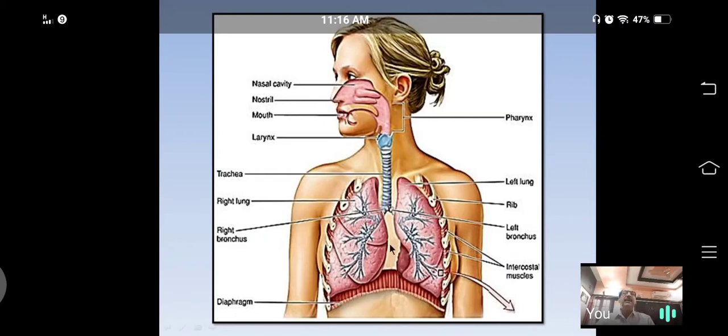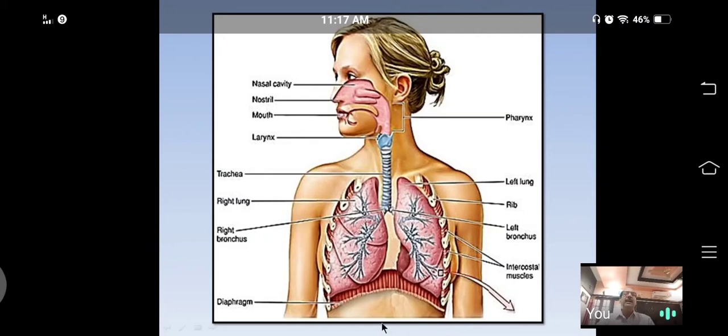The human respiratory system consists of nostrils, nasal passage or nasal cavity, then pharynx, larynx, trachea, then bronchi, bronchioles, alveoli, and a pair of lungs. So these are different parts of the respiratory system.